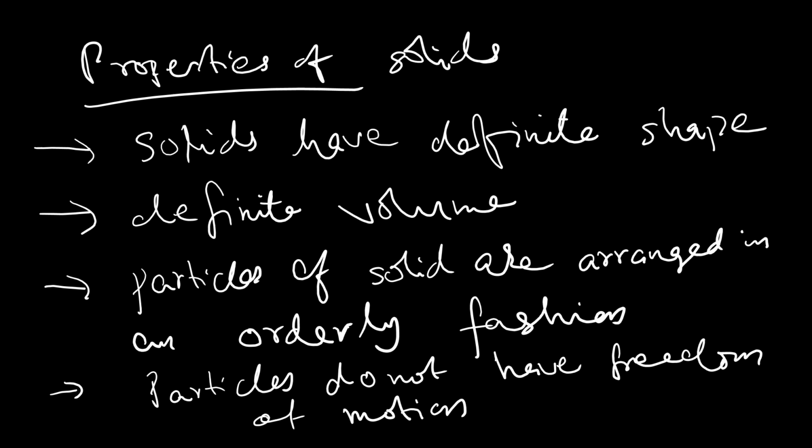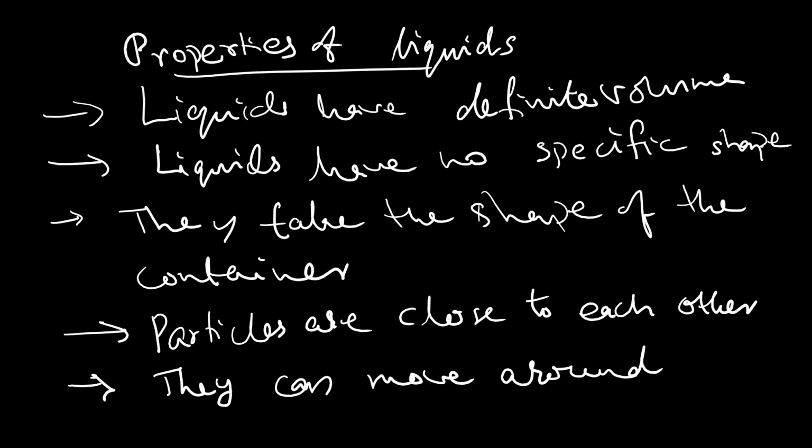Solids have a definite shape. Solids have definite volume, and the particles of the solids are arranged in an orderly fashion. They are arranged in a particular order. Particles of these solids don't have the freedom of motion, so they will be restricted to one particular position in its form or shape.